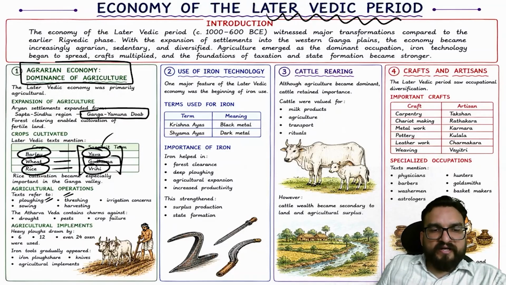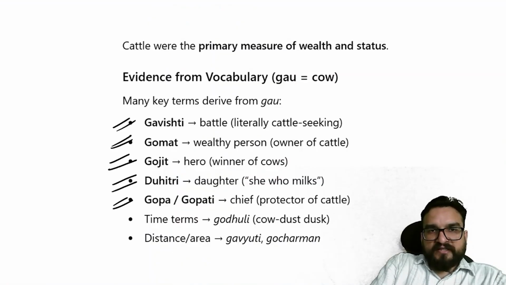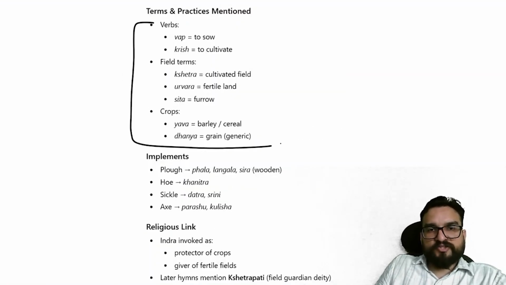Right. So over here we have plowshares made of iron, and knives. So iron utilization will be seen: Shyama Ayas or Krishna Ayas, black metal, dark metal, basically related to iron. Okay, in the Rigvedic period we have got these terms as well. Look at this too.